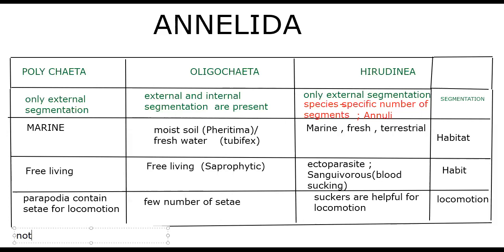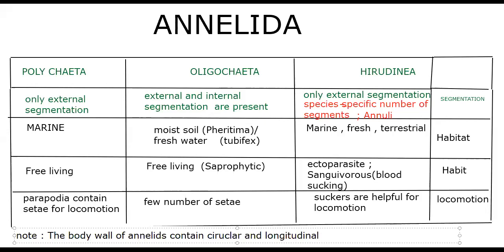One thing you need to note down: the body wall of annelids contains circular and longitudinal muscles, which are also helpful for locomotion. Let me write the total: the body wall of annelids contains circular and longitudinal muscles which are also helpful for locomotion, along with setae and the others as we said. You need to decrease the size for full visibility. Okay, so that's the story of them.